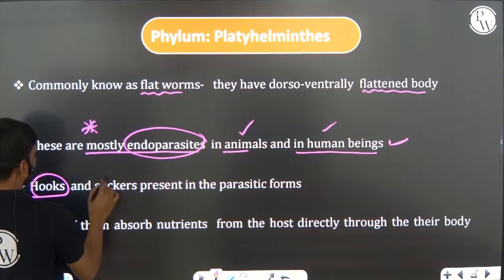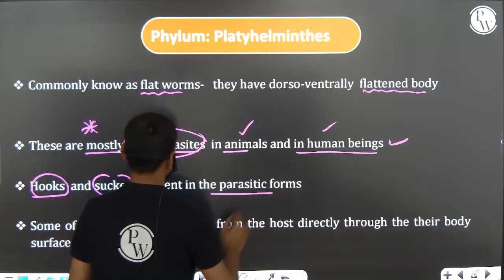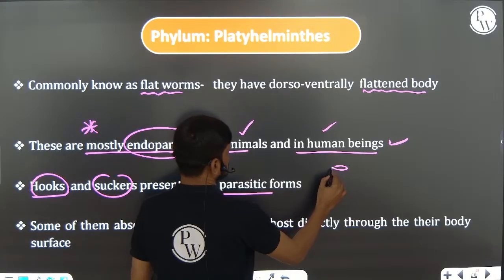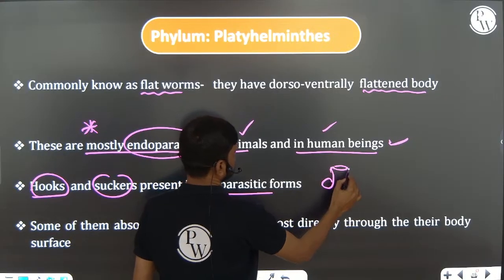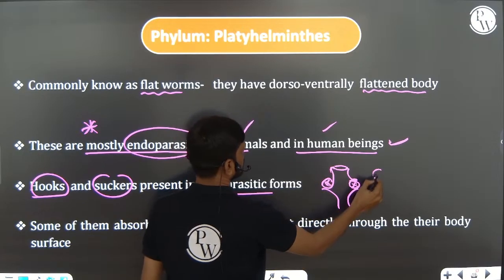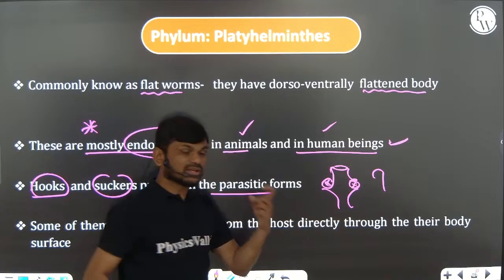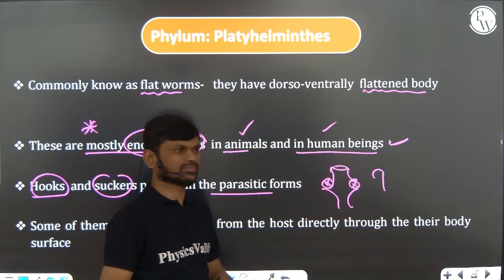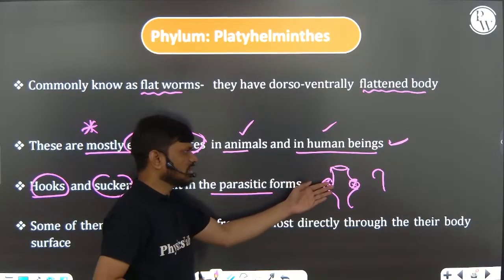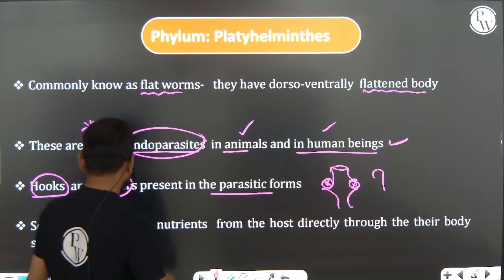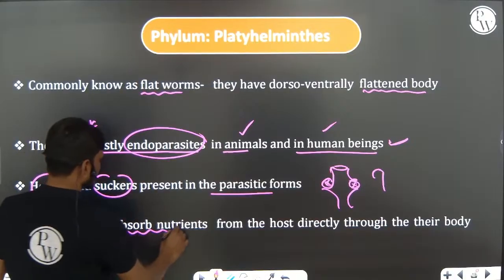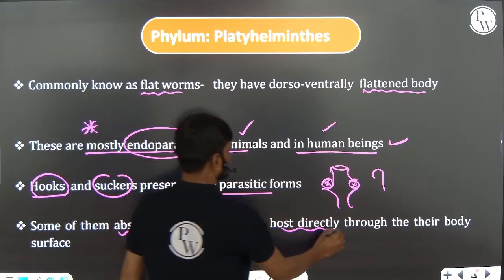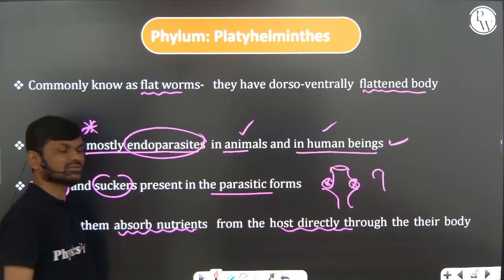Hooks and suckers are present in parasitic forms, right? You can see these are suckers, hooks. Hooks and suckers help in attachment of the parasite's body with the host. The suckers also sometimes help in absorbing nutrients directly from the host's body surface.